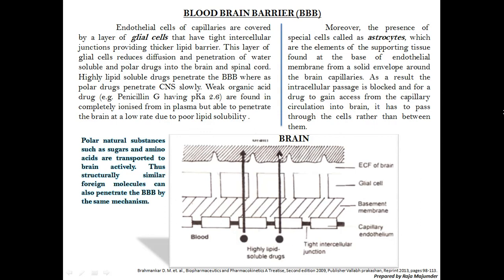Highly polar drugs cannot easily cross the blood-brain barrier, because of the tight junctions of the basement and the presence of astrocytes, which make an envelope around the capillaries present in the brain. They are not allowing all kinds of drugs, especially polar drugs, to enter into the brain. And this is the main structure of the blood-brain barrier.